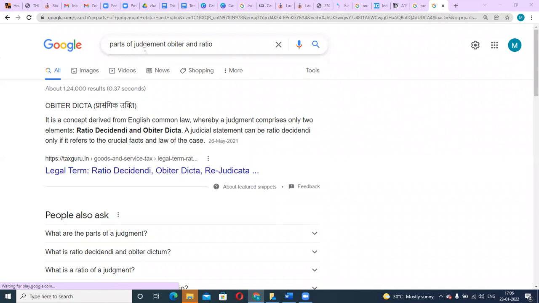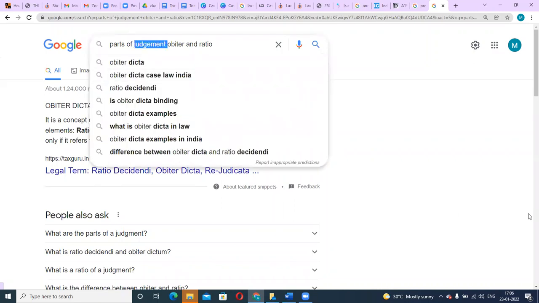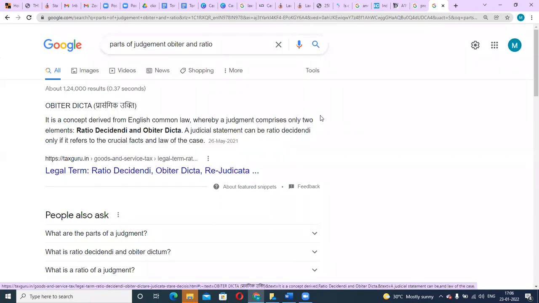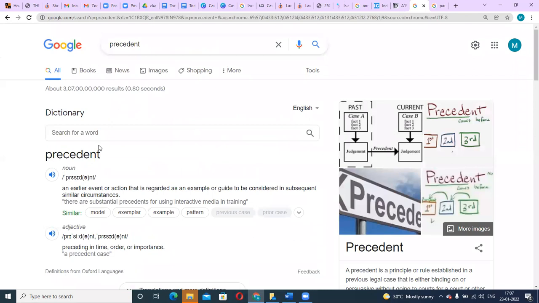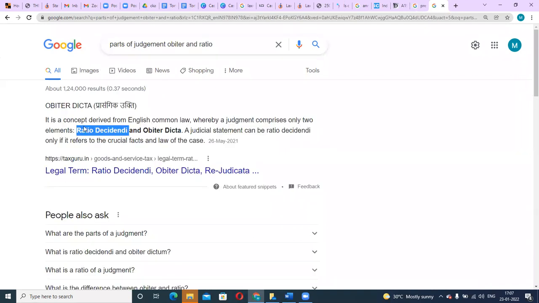Now, when we are following a previously given decision or the precedent, right, judgment becomes very important. What is written in the judgment, that becomes very important. Now, in a judgment, there are basically two different parts. Okay, one judgment contains two different parts. One is called ratio decidendi, which means reason for the decision. What is the reason for which judge has given this decision? That is one part which is very important, that is taken into consideration while following this rule of precedent, that this reason or the rationale has to be followed.